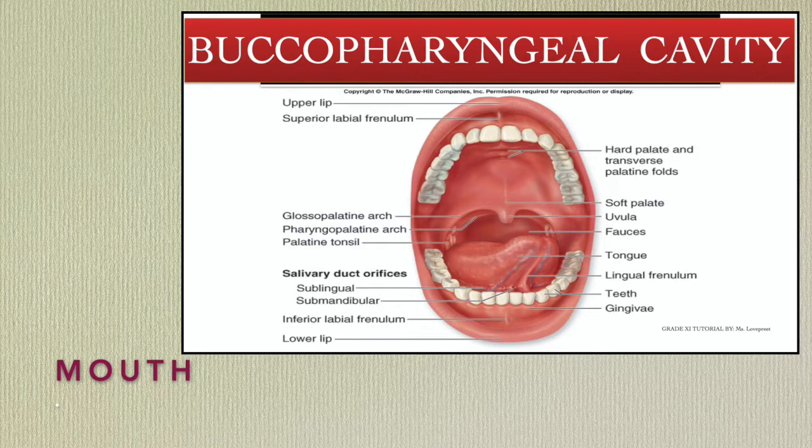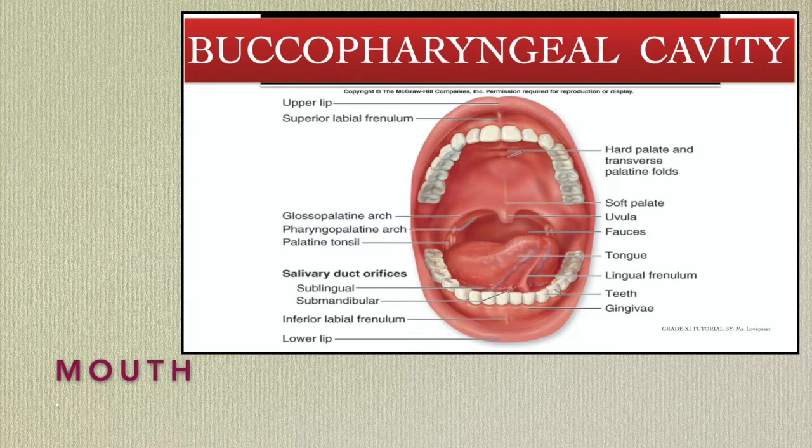It is the inner portion of the mouth which consists of palate and tongue. Now what is the palate? Again look at the diagram. It is the roof of the buccal cavity. To understand better, just strike your tongue on the upper side of the oral cavity. This is the structure called the palate.